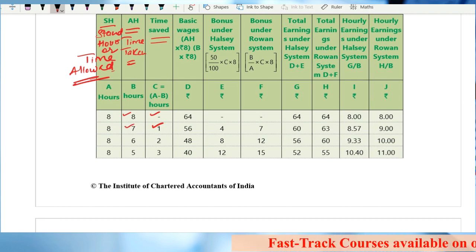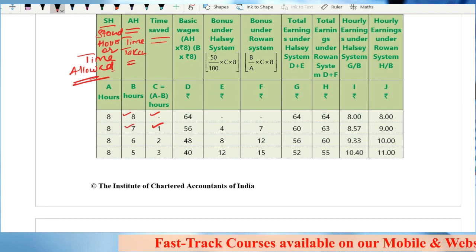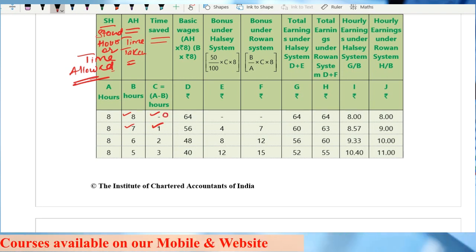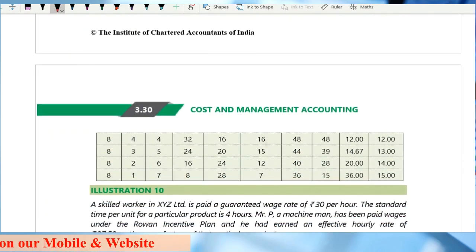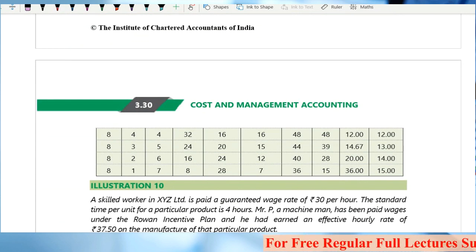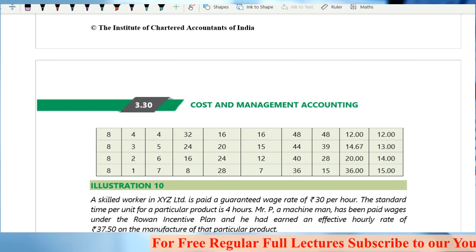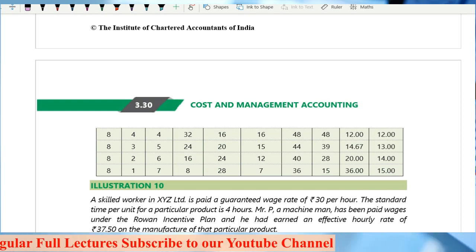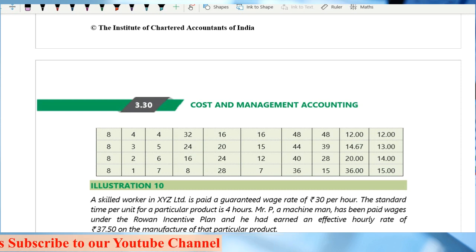So we have to calculate for every hour progressively saved: first for 0, then for 1, 2, 3, 4, 5, 6 and 7. We can't take 8, sir. Why not? Because he will be working for some time. If we take the time saved as 8, that means he hasn't worked at all, so there is no working. So you have to take up to 7 hours saved.